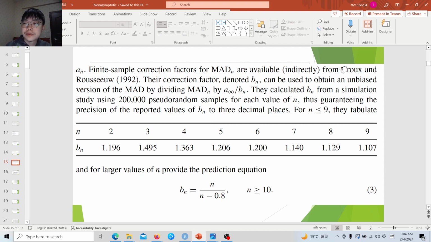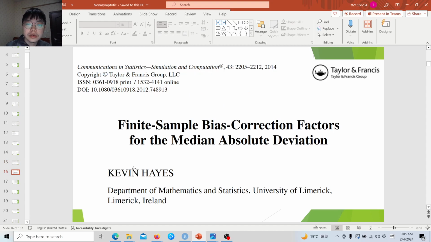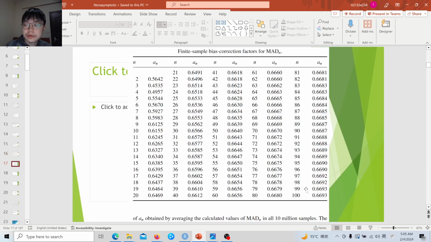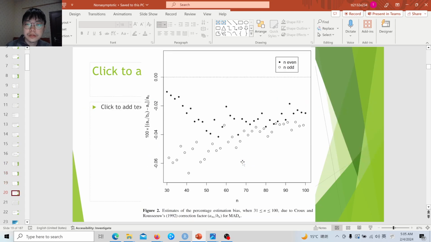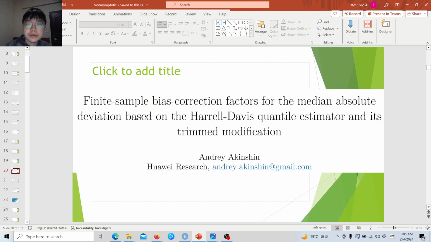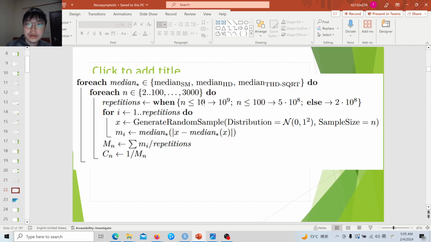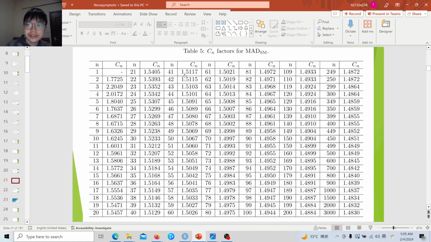The first is from Croux and Rousseeuw in 1992, and they used 200,000 pseudo samples to obtain this factor. Later, Kevin used 10 million samples from 2 to 100. And as you can see, the behavior is pretty complex. Then after that, a researcher at Huawei, I found this on arXiv, used 1 billion, half a billion samples to create this table.